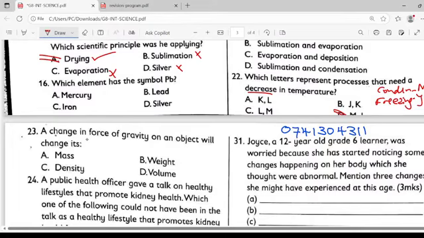Weight is given by mass times gravity. When you increase the gravity, you increase the weight. When you decrease the gravity, you decrease the weight. So a change in gravity affects the weight of an object. Remember, the mass of an object is always constant.